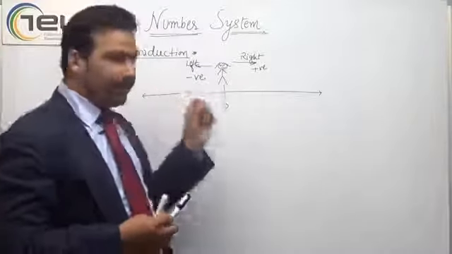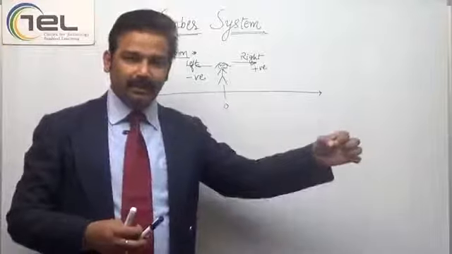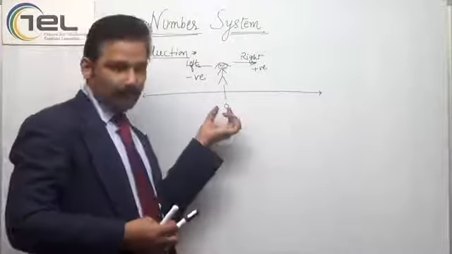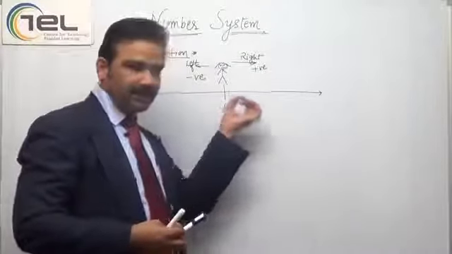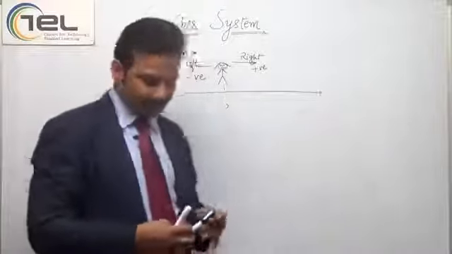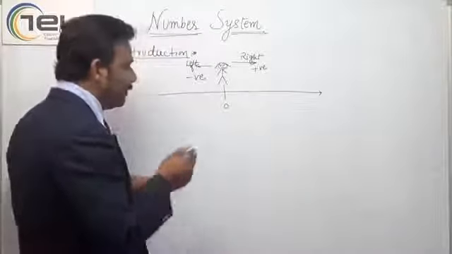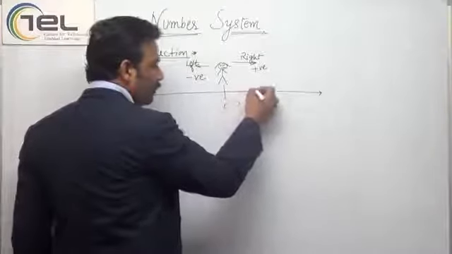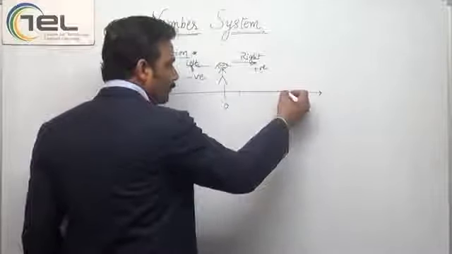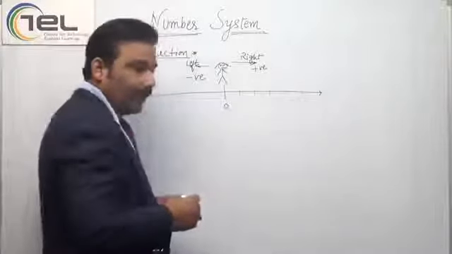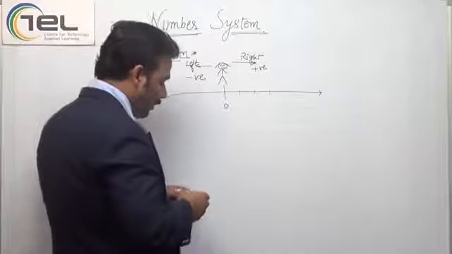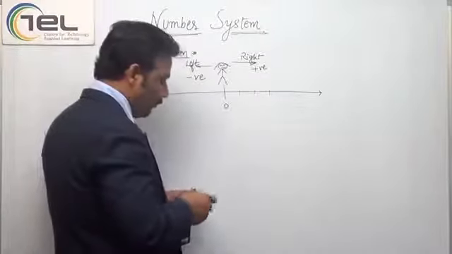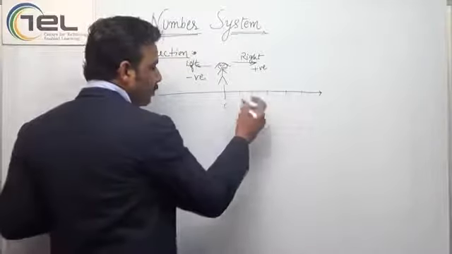Now, from 0 we have to denote the distance. The distance can be represented as, from 0, let's say we divide some equal parts. And this is the first one we have here, which is called 1.